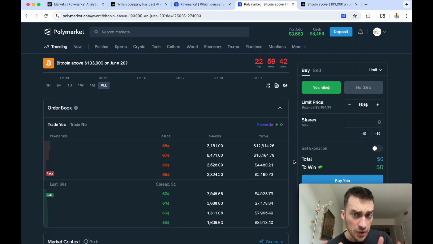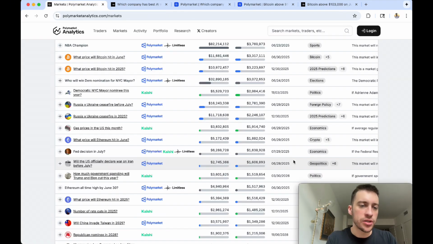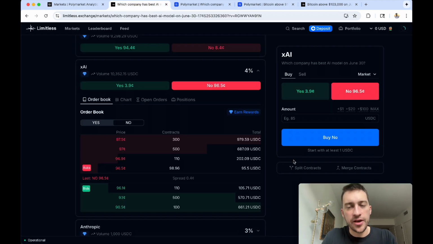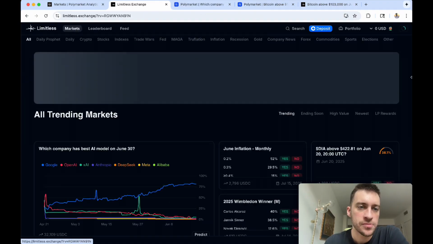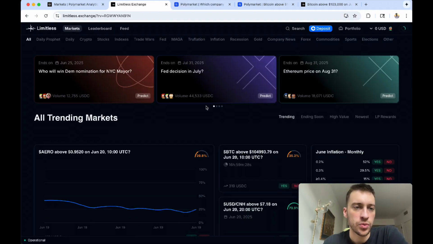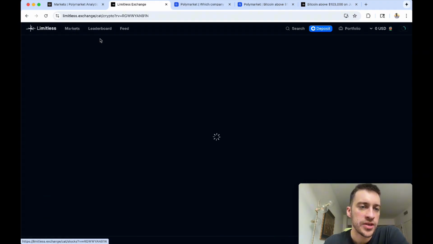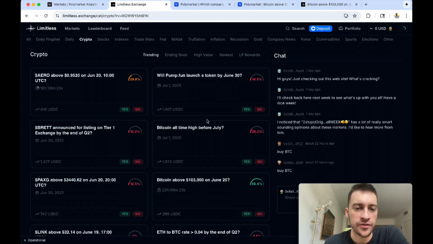So if you're interested in arbitrage, I think the best way to go about it, you can go here to look for it. But what I found to be the easiest way, because there aren't really any external trackers unless you write one yourself, is you go to markets. And the most mispriced ones are going to be crypto and stocks. These ones are just very, very mispriced. All of them are. And a lot of them just trade the same way that Polymarket does, just less efficiently. So you can just snipe really wherever you want.